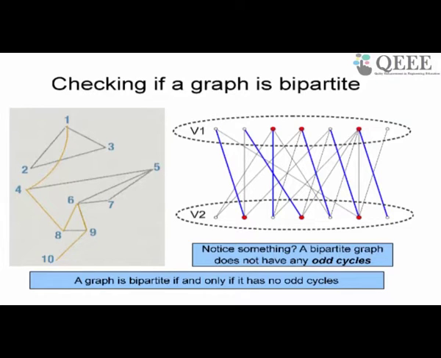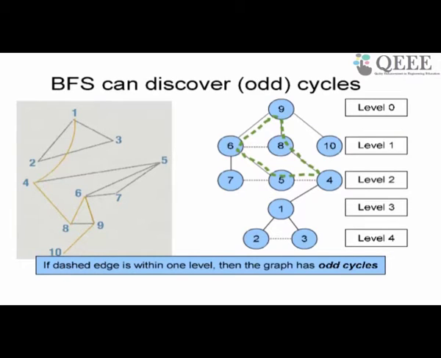Why do I want to check whether the graph is bipartite or not? Because I want to see whether I can apply matching type algorithms on this graph. So that is useful only if the graph is bipartite. So checking whether the graph is bipartite may be useful in some situations. Alright. So how do I check whether the graph is bipartite? I check whether the graph has odd cycles.